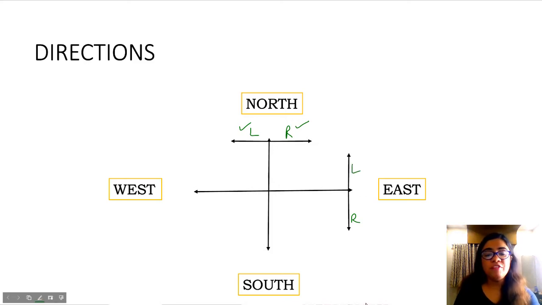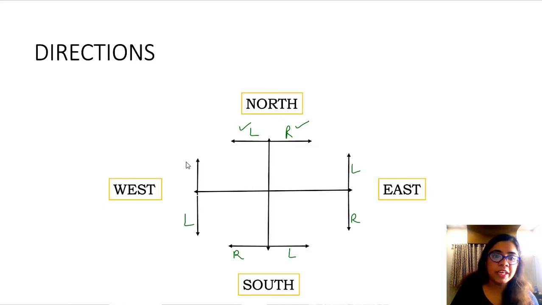All right. Now if you were going towards south and you took a right, so this will be your right hand side. If you took a left, this is going to be your left hand side. Similarly, if you are going towards west, if you took a left, this is your left hand side. And if you take a right, this will be your right hand side.